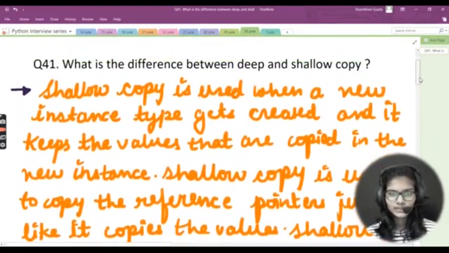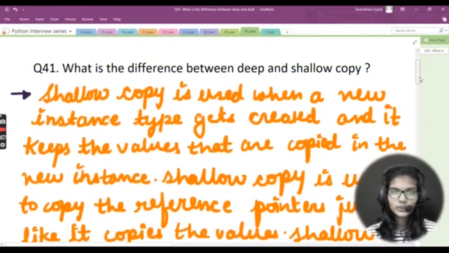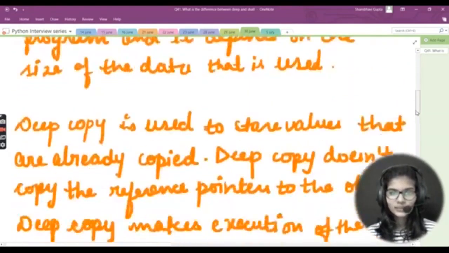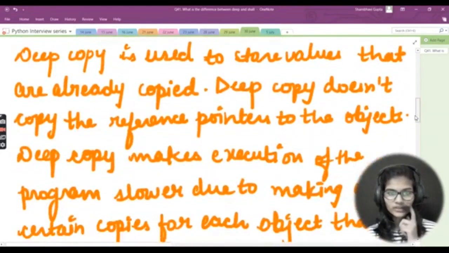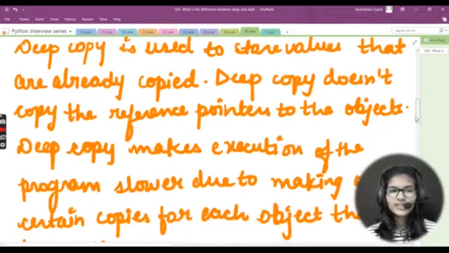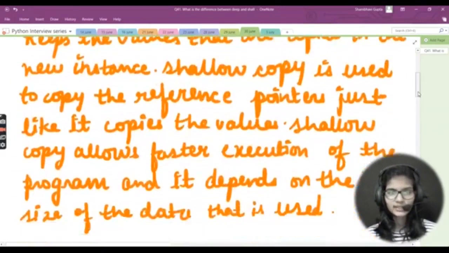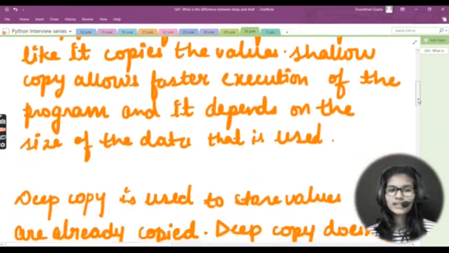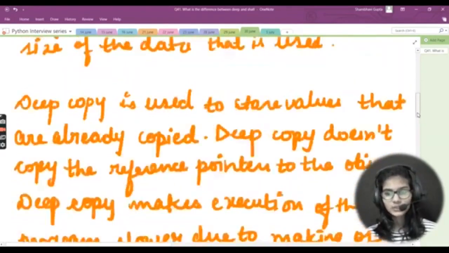Now let's see what they are. Shallow copy is used when a new instance type gets created and it keeps the values that are copied in the new instance. And what about the deep copy? Deep copy is basically used to store the values that are already copied. This is the very first difference. Other than that, deep copy does not copy the reference pointers to the object. And shallow copy allows faster execution of the program and it depends on the size of the data that is used.